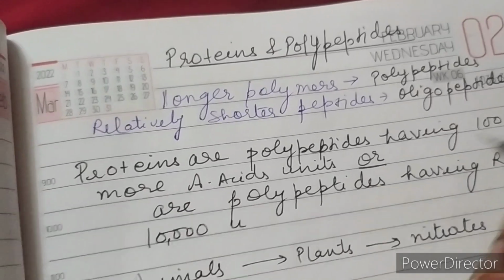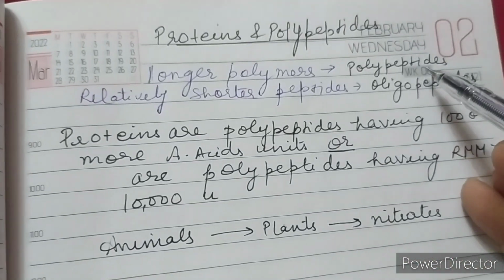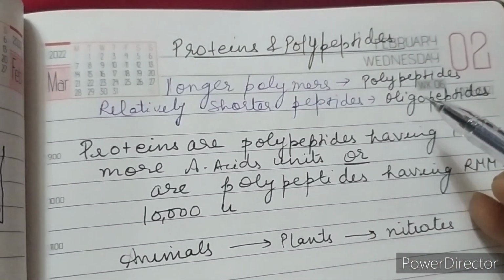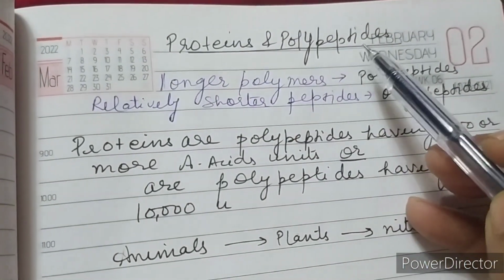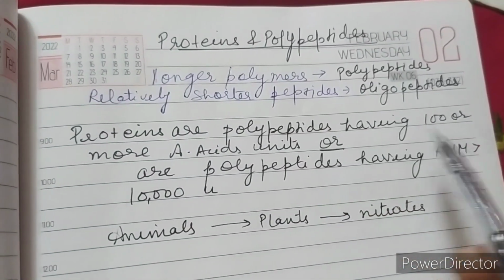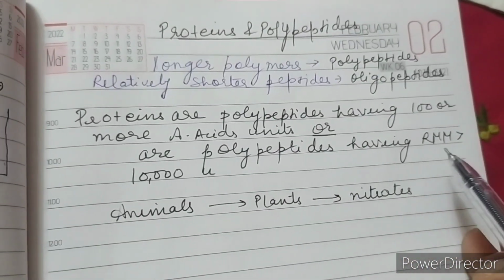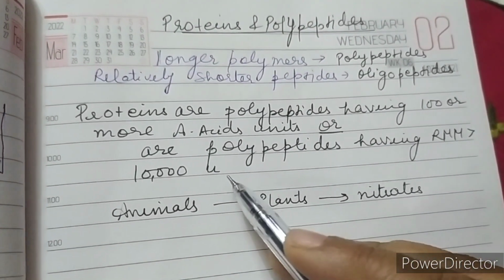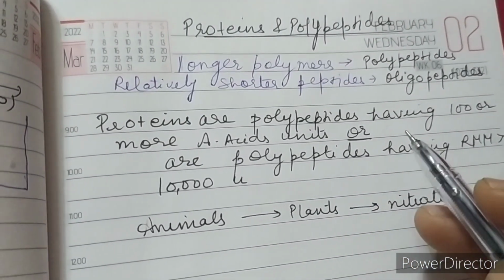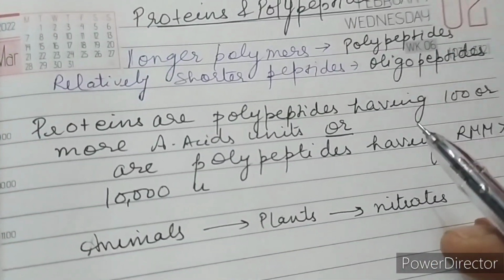Next we come to proteins and polypeptides. These longer polymers in which many amino acids are linked together are called polypeptides, but a relatively shorter peptide is called an oligopeptide. Although there is no major difference between proteins and polypeptides, you can define proteins as polypeptides having 100 or more alpha amino acids linked together, and if the polypeptides have a molar mass of more than 10,000 units, then they are termed proteins. So this is a slight difference. You can differentiate proteins and polypeptides on the basis of the number of amino acids and their relative molecular mass.